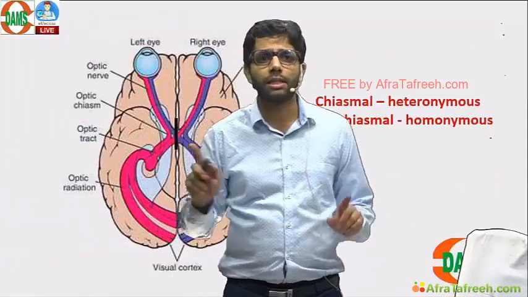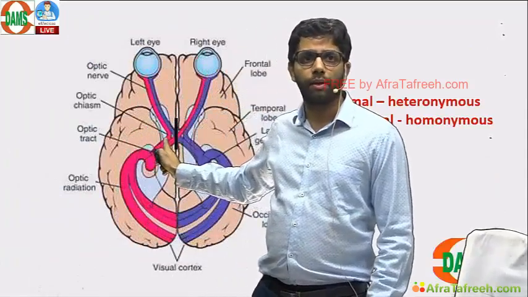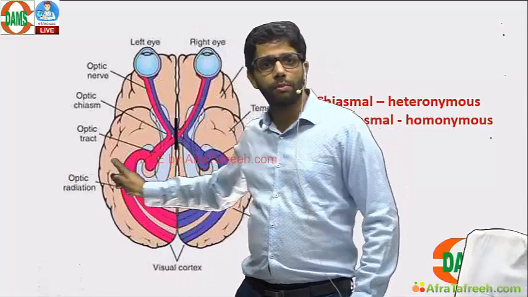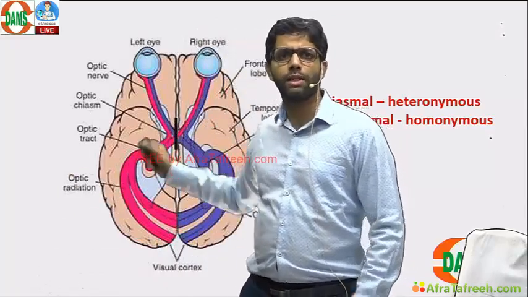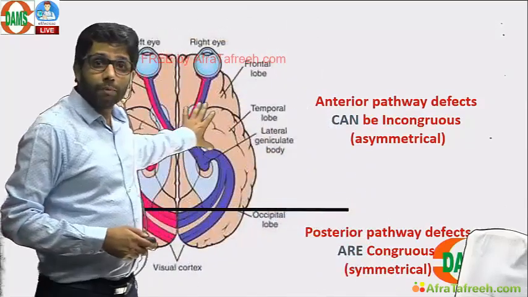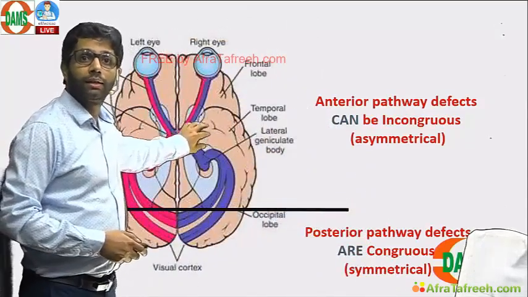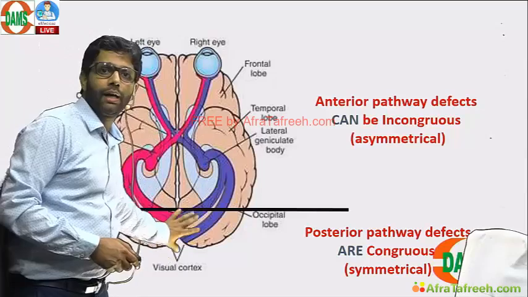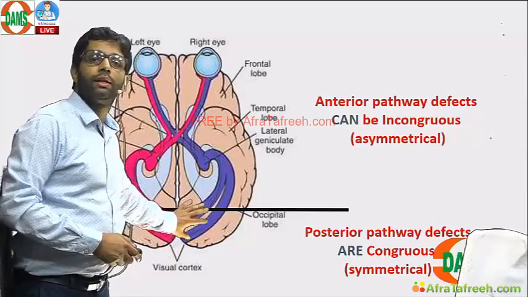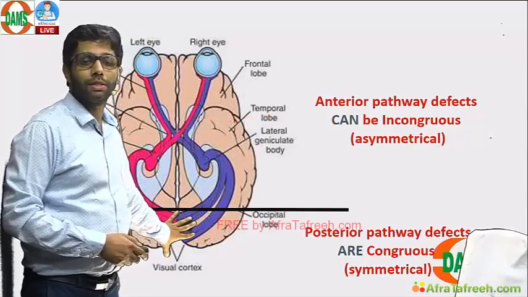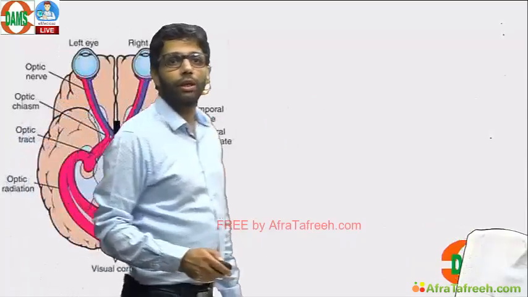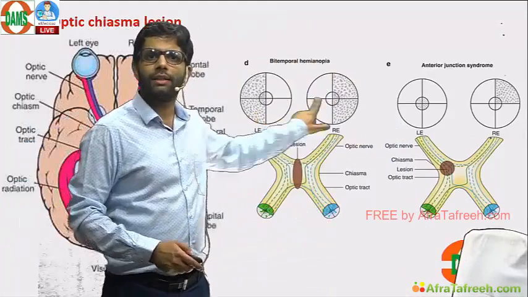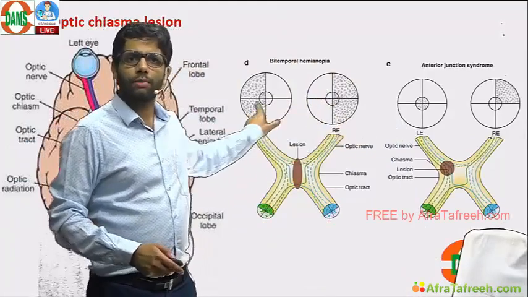Next, chiasma lesions are heteronymous. Retrochiasmal are homonymous. Remember this point, heteronymous and homonymous. Retrochiasmal, behind, like optic tract, everything is homonymous. Optic chiasma is heteronymous. Anterior pathway, which is the chiasma and optic tract, they can be incongruous, asymmetrical, or can be congruous, symmetrical. As you go behind, the occipital cortex is always congruous. Congruous means symmetrical defects. One example which I am going to give you, optic chiasma lesion, you know this is bitemporal hemianopia. This is heteronymous and it is congruous, symmetrical. Optic chiasma can be congruous also.